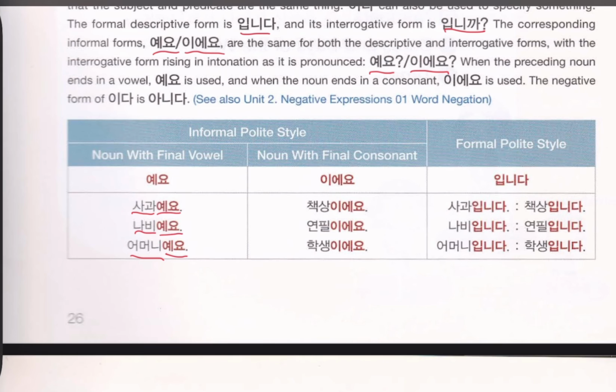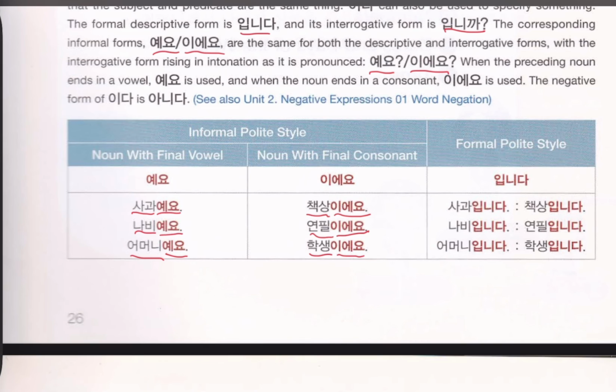Now we have some words with final consonant sounds. Chaeksang is table. Chaeksang 이에요. Yonpil is pencil. Yonpil 이에요. Hakseng. Hakseng is student. Hakseng 이에요. Now in imnida format, you have to put just imnida at the end.